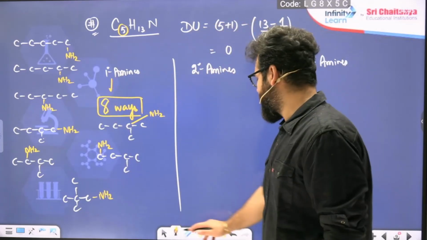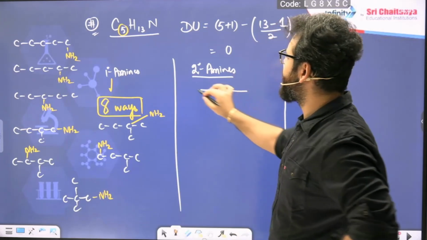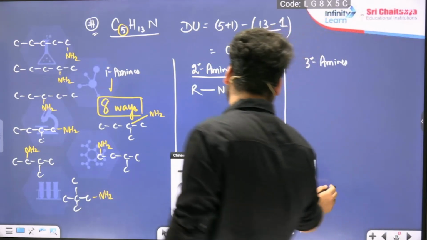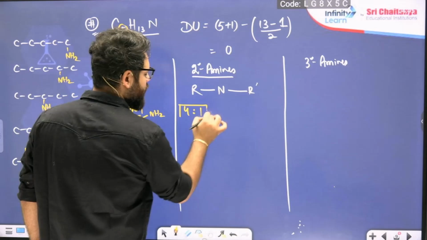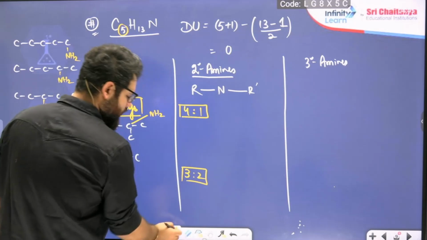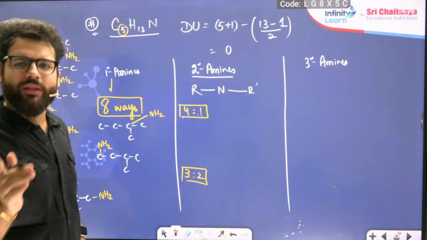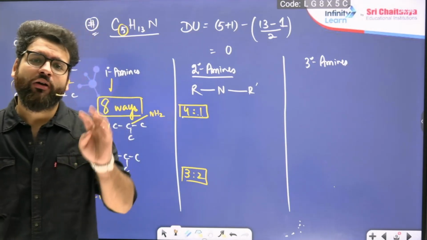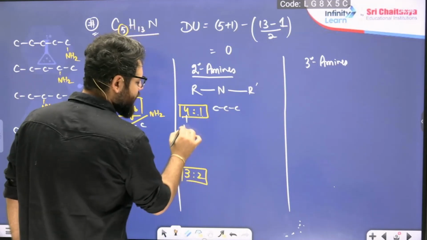Primary amines, 8 ways. Secondary amines. Now secondary amines will have a nitrogen, this side also alkyl, this side also alkyl. 5 carbons, how can I dissect them? I can dissect 5 carbons as 4:1, or as 3:2. Now with the trick we'll do 4:1. 1 means I can keep only methyl, but 4 means I can keep how many ways? Say it out loud. 4 ways. So the answer will be 4 ways here.